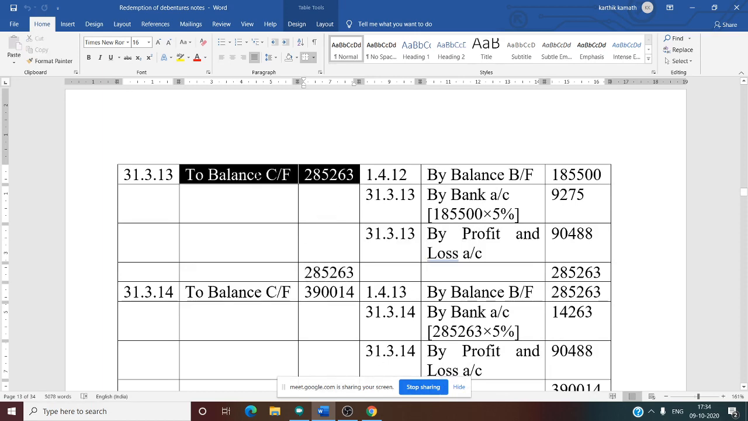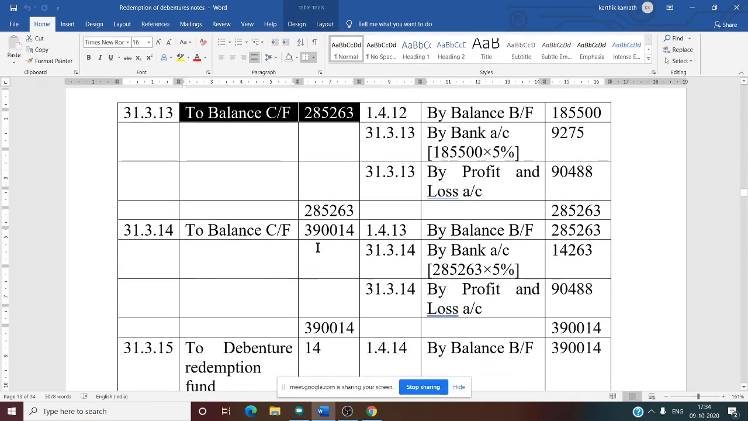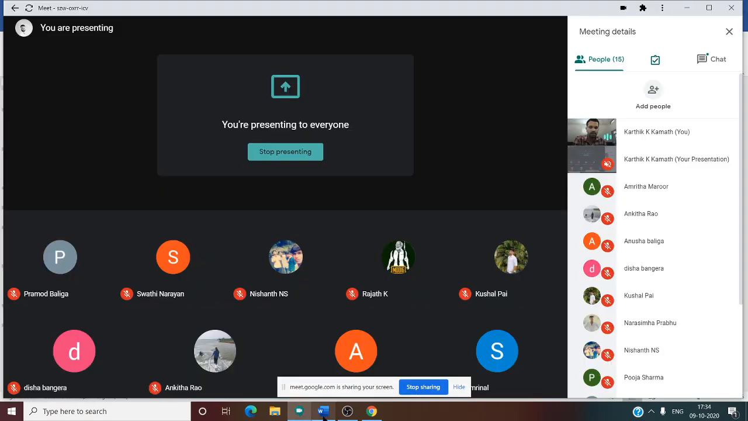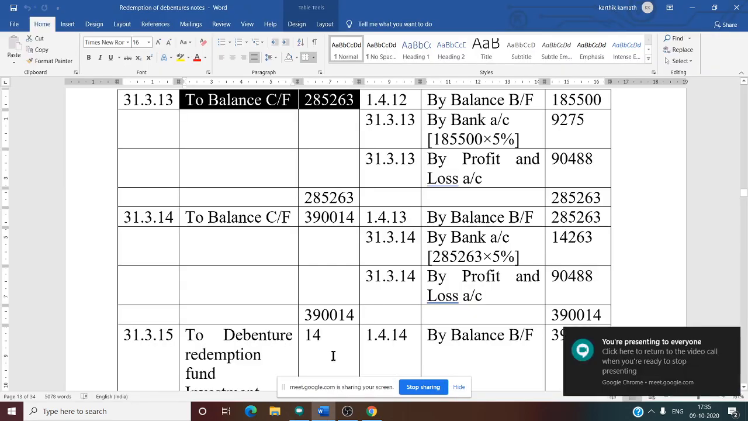So close that year balance. Balance carry forward, that is 2,85,263. Now we need to do it for the fourth year. After doing it for the first 3 years, we need to do it for the fourth year. So now go for the fourth year. What is the fourth year now?